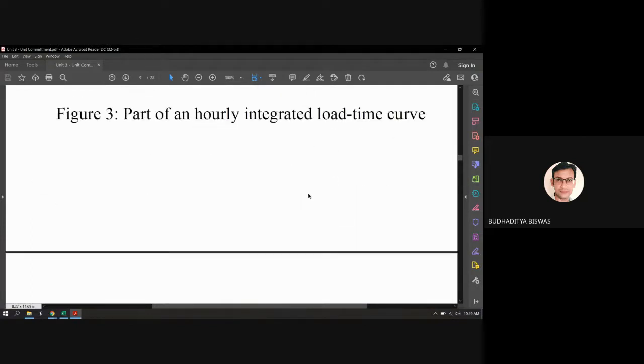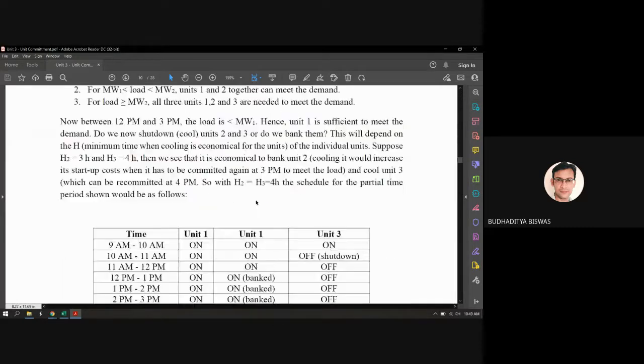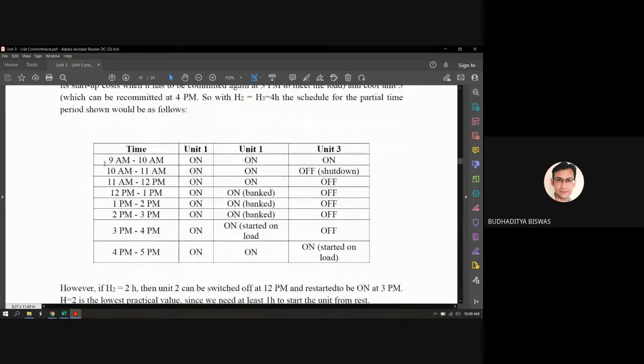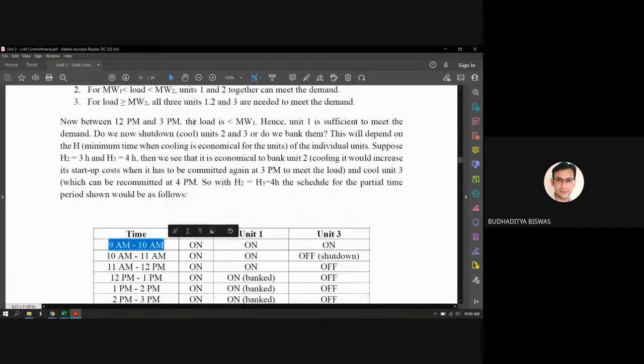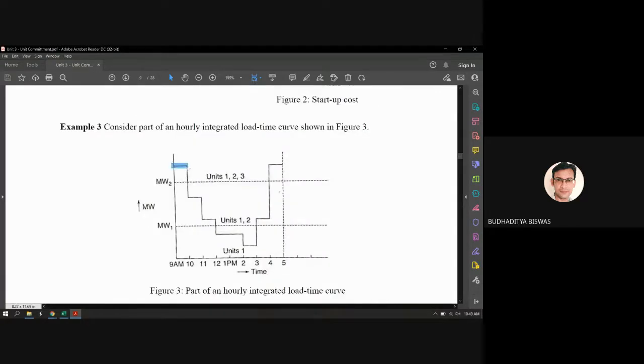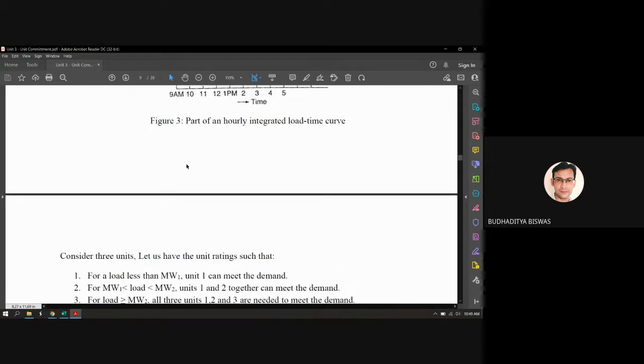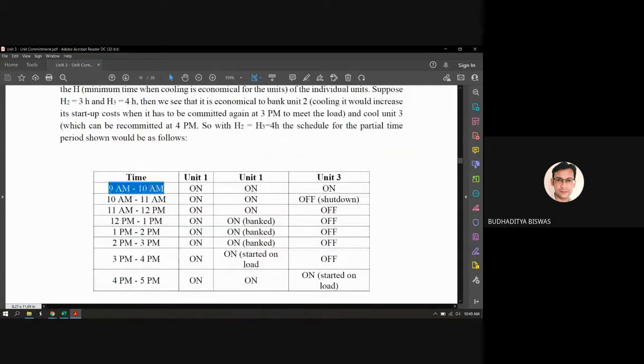So this is actually put in a table. Here you see at 9 to 10 a.m. the load demand is this one, so there is no confusion. All the units should generate the electricity. Units 1, 2, 3 should all be on. From 9 a.m. to 10 a.m. units 1, 2 and 3 are all on, and they will generate the electricity on an equal incremental cost basis.